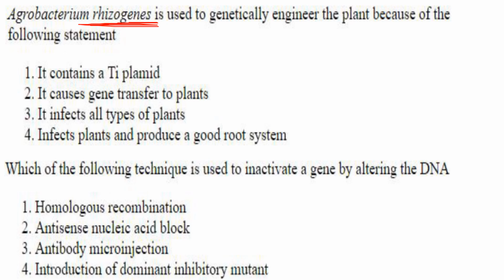It infects all types of plants. Not all types of plant, but a wide range of plants it infects, so that's also not correct. Infect plants and produce a good root system. Yes, that is why Agrobacterium rhizogenes is used to genetically engineer the plant.